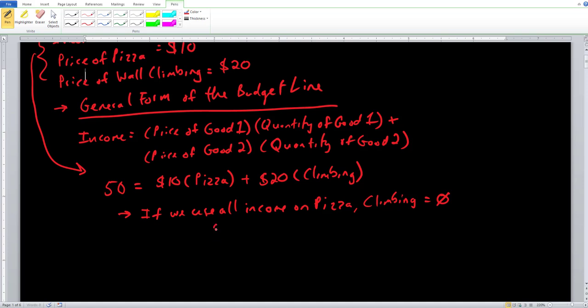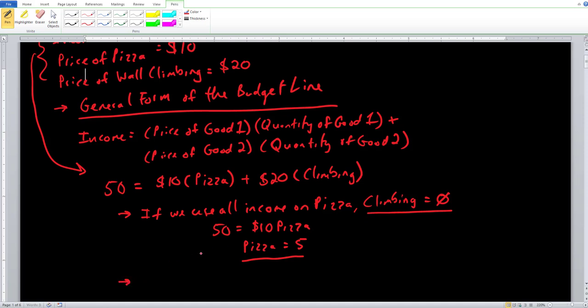So all we're left with in this equation right here is 50 equals 10 pizza. And of course, pizza right here is our unknown variable. It's the quantity of pizza. So to see what the maximum amount of pizza we can consume is, we just go ahead and divide both sides by 10. So the quantity of pizza is going to equal 5. So the most amount of pizza that we can consume is going to equal 5 big pizzas. And we're going to plot this point right here on our Cartesian plane. 5 pizzas, 0 hours of wall climbing. We'll see the graph very, very shortly. Next, we go ahead and take a look at the opposite case.